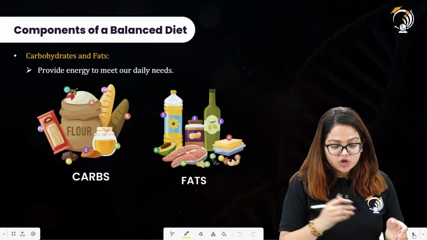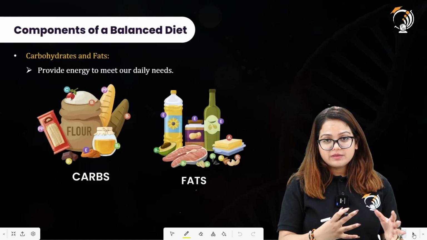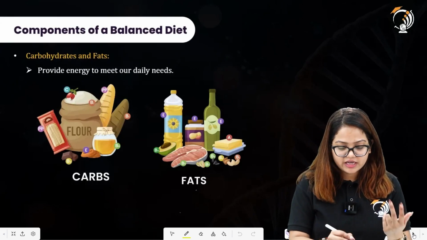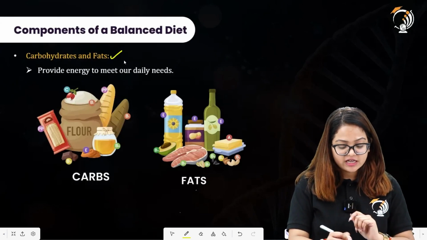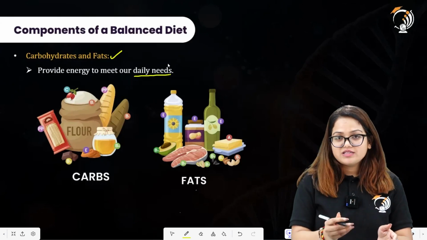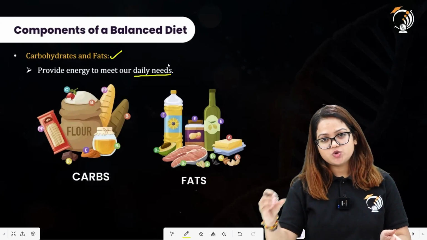Next, components of a balanced diet. So what does a balanced diet include here? Carbohydrates and fats are very essential to have a balanced diet, in order to provide energy to meet our daily needs, because carbohydrate is the primary source of energy.